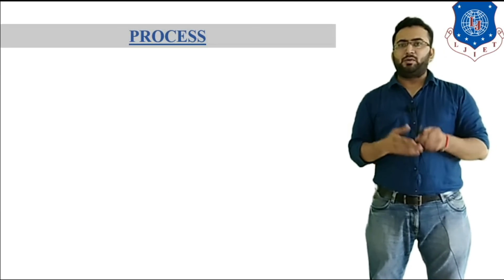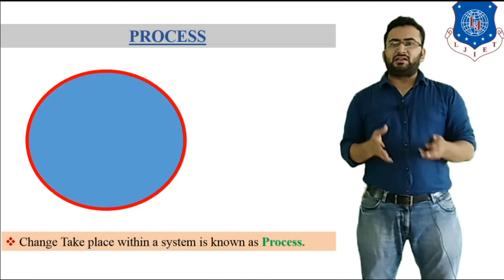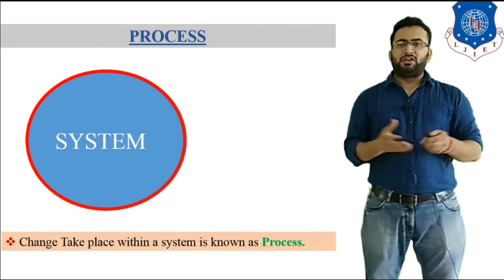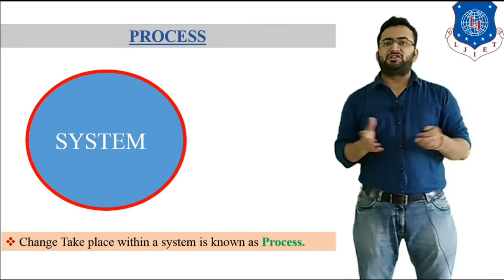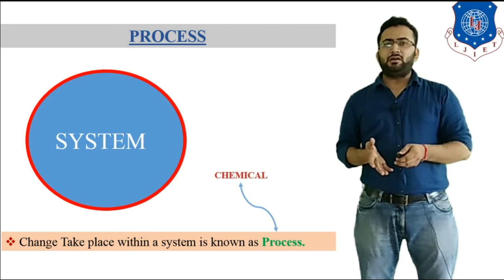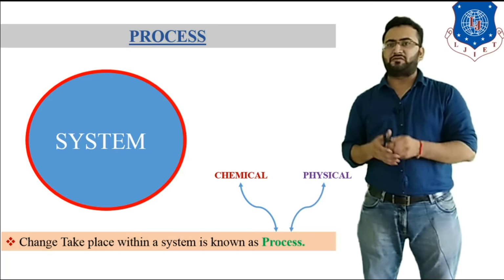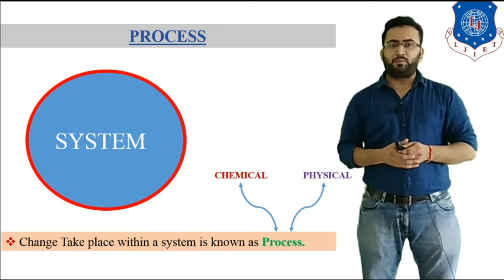Now let's talk about process. To understand this, let's consider a system. Any change in a system is known as a process. This change may be chemical or it may be physical. So any change that takes place within a system is known as a process.